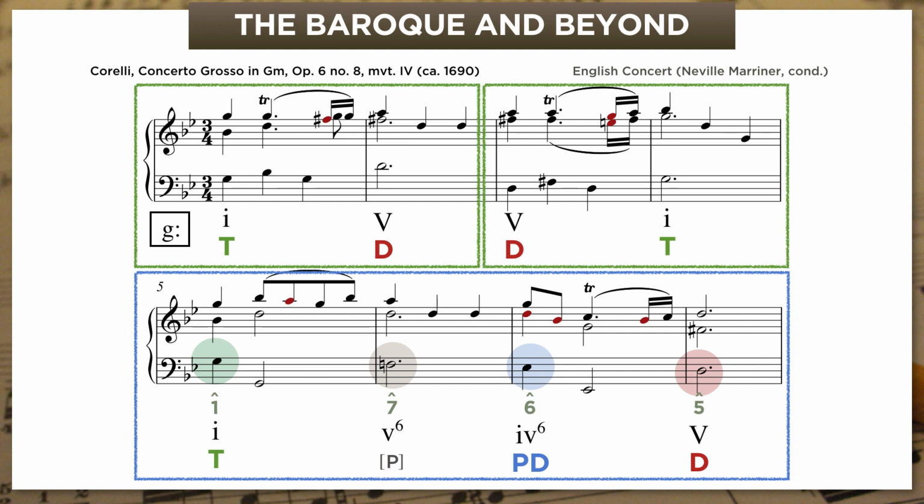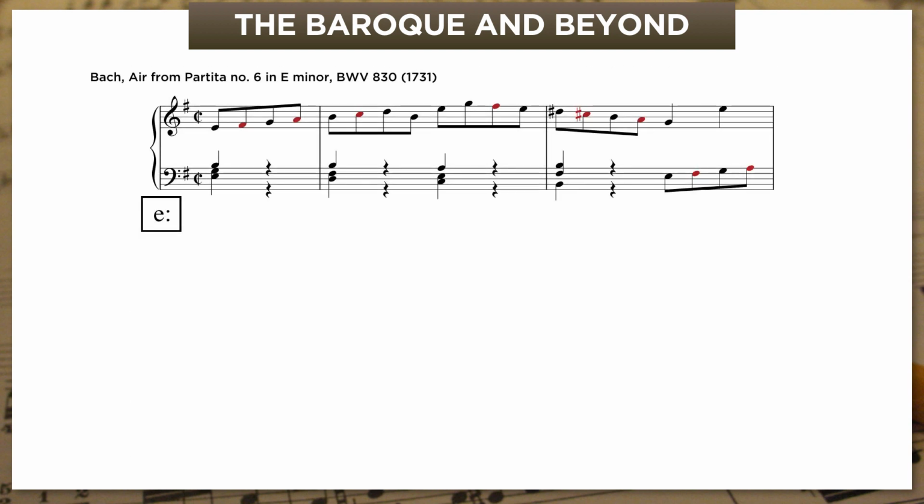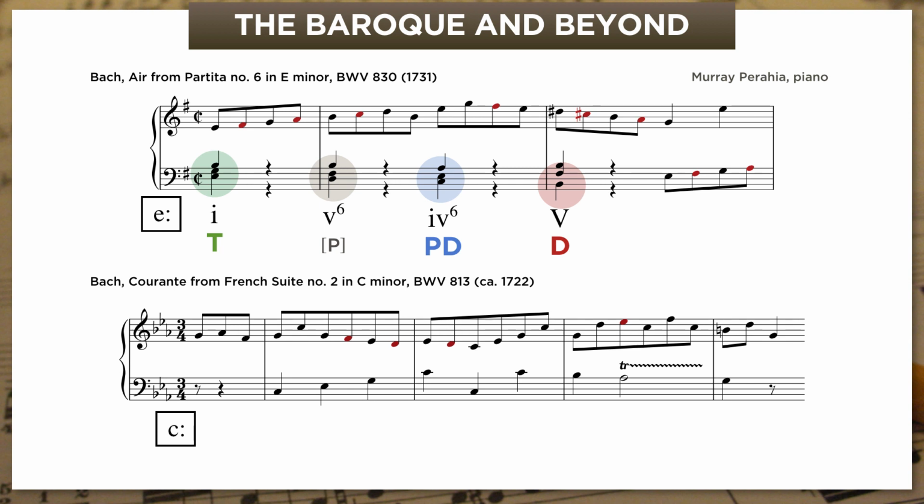And at this point, I know what you're thinking. Yeah, Corelli used it, but did Bach use it? Of course, he used it all the time. Here's the opening of the air from the E minor keyboard partita, and he uses the progression right out of the box, 1 chord per half bar. And here's the Courante from the C minor French suite, which sits on tonic for 2 bars before then darting down the lament bass to 5.